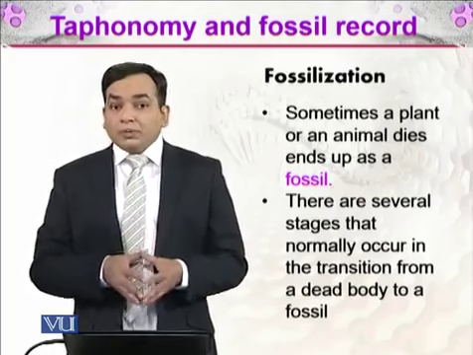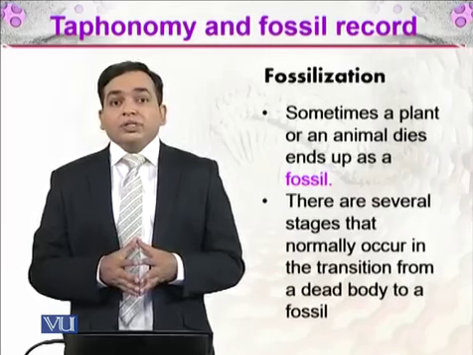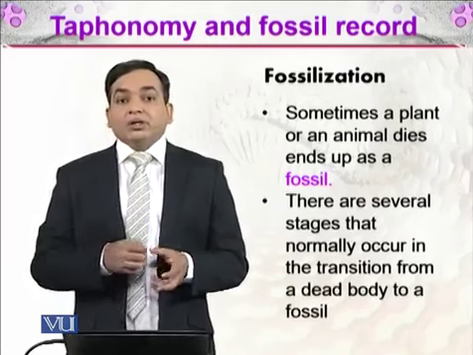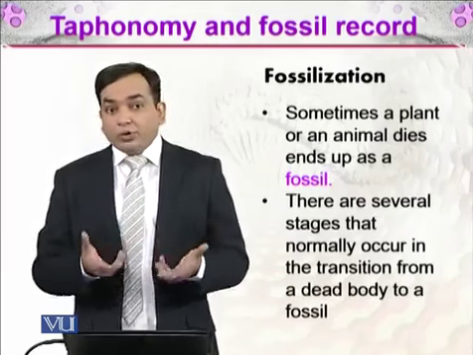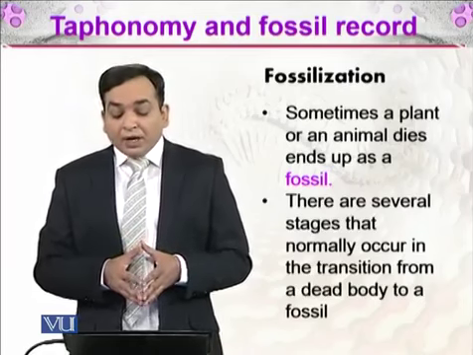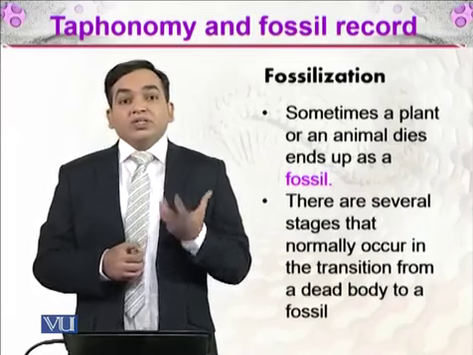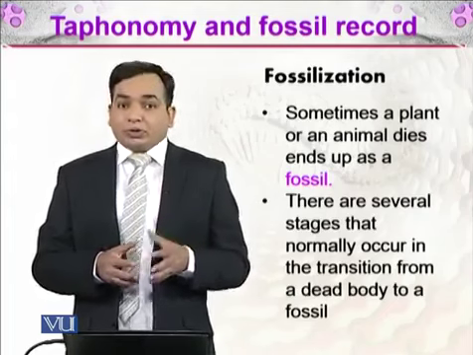But sometimes a fraction of those plants and animals end up as fossils. And we do know what fossils are. Fossils are the preserved remains of ancient organisms.